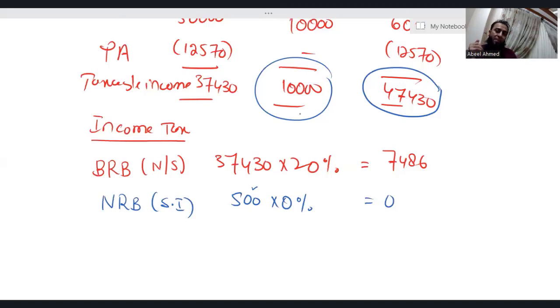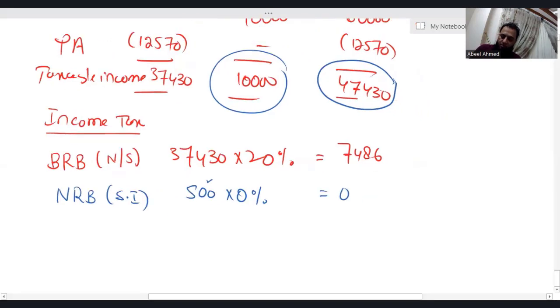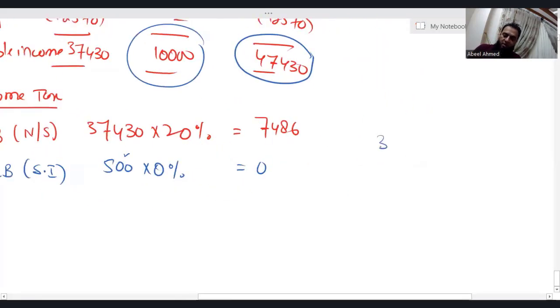What should be the applicable tax rate for the remaining 9,500? How do we decide? If there is space left in the basic rate band, then the applicable tax rate will be 20%. Otherwise, the applicable tax rate will be 40%. Now listen. The basic rate band limit is 37,700, and this limit has been consumed by the non-saving income, which is 37,430. Then we have also used the nil rate band.